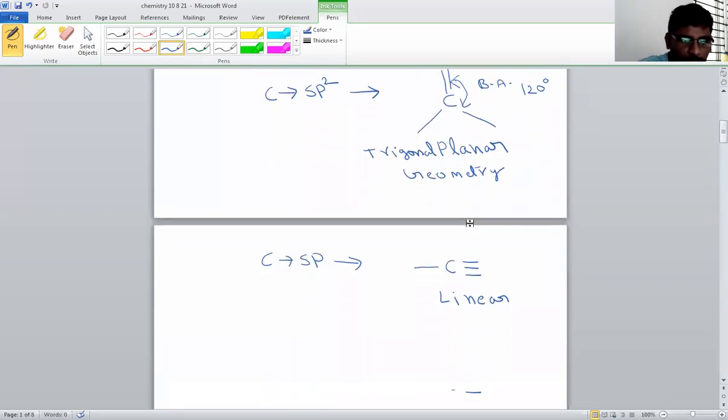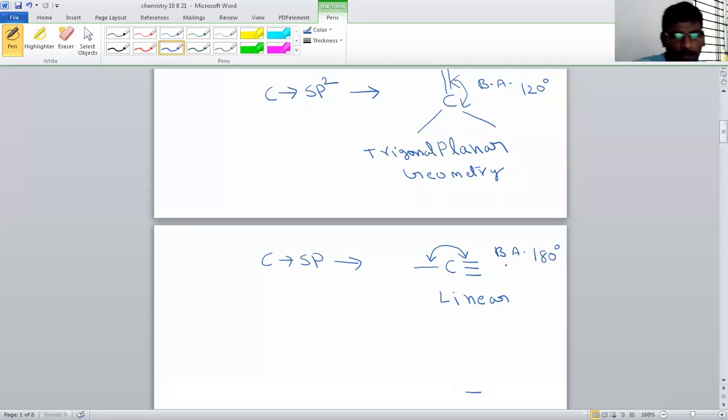Similarly, finally, when linear is there, that means a triple bond is there. So from here to here is the bond angle. So this is linear. That's why its bond angle will be, how much do you think? It will be 180 degrees.